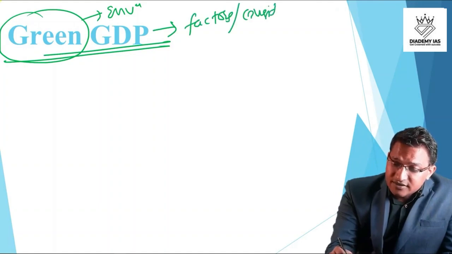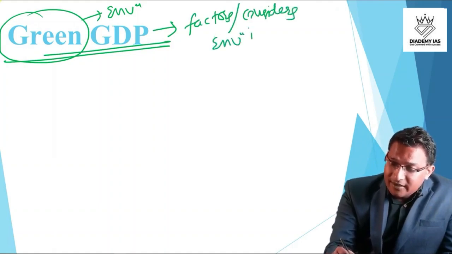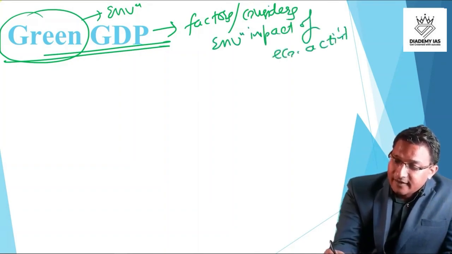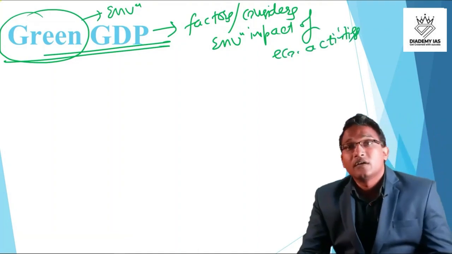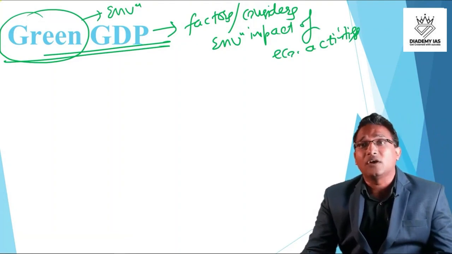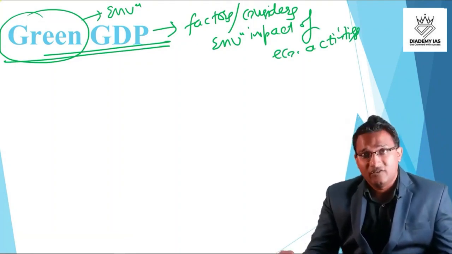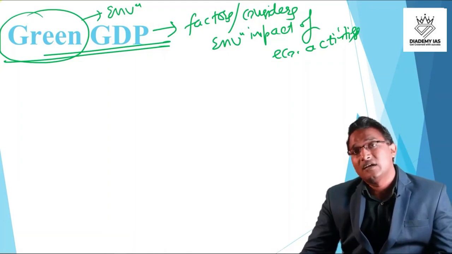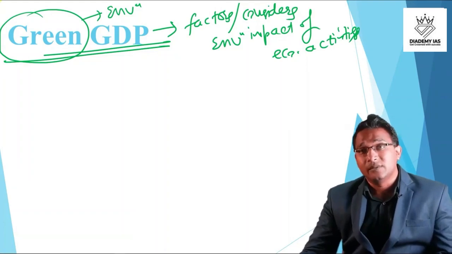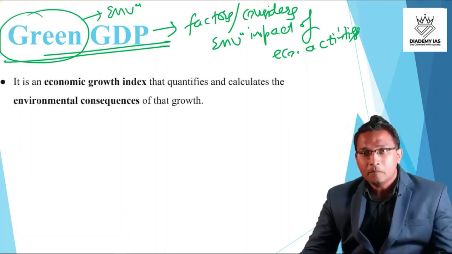But green GDP is a term which actually factors in or considers the environmental impact of the economic activities, and it refines the GDP calculation by considering the environmental impact of the economic activities. So we are able to neutralize the adverse impact on the environment by adjusting the GDP figure because of that.